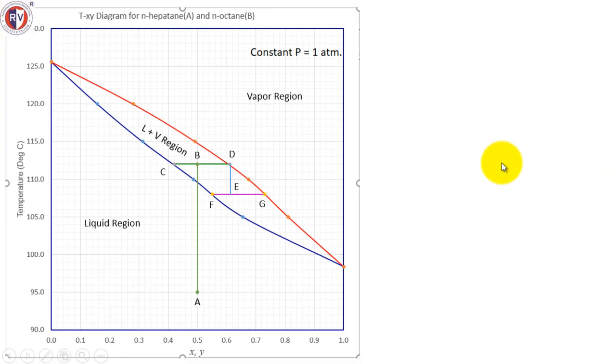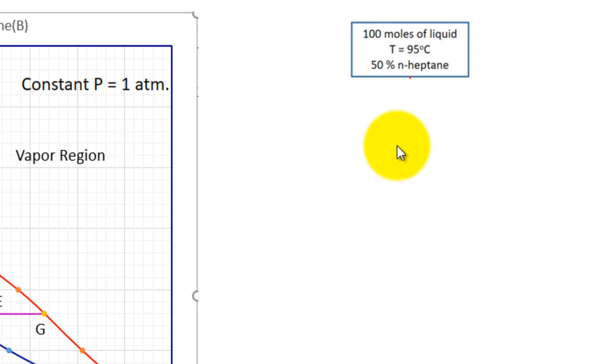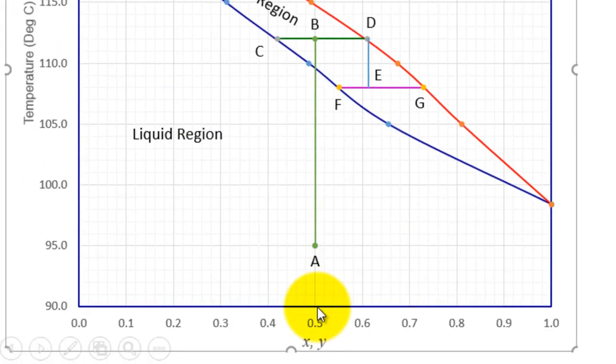Okay, now let us understand distillation: how distillation can be represented on this TXY diagram, and how distillation is an operation which brings about separation. That is important for us. So let us start with 100 moles of liquid, 50% normal heptane, at 95 degrees centigrade. At this condition, this is the value of composition, this is the temperature. It falls in the liquid region, therefore this is liquid.